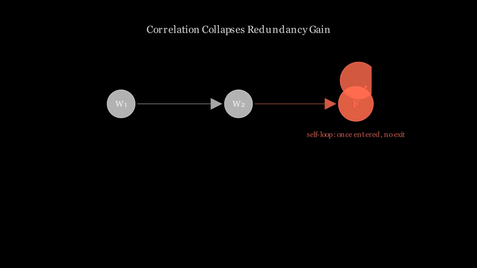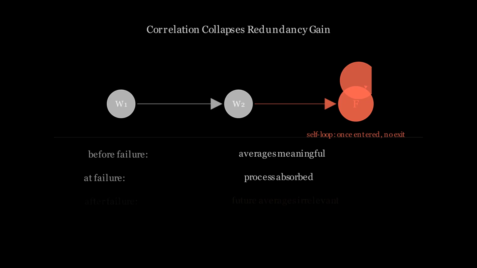That joint probability can be very small, but when both components share a common cause of failure, they tend to fail together. The more correlated the failures, the closer the parallel system behaves to a single component. Redundancy dissolves. Once a system has fully collapsed, there is no path back.